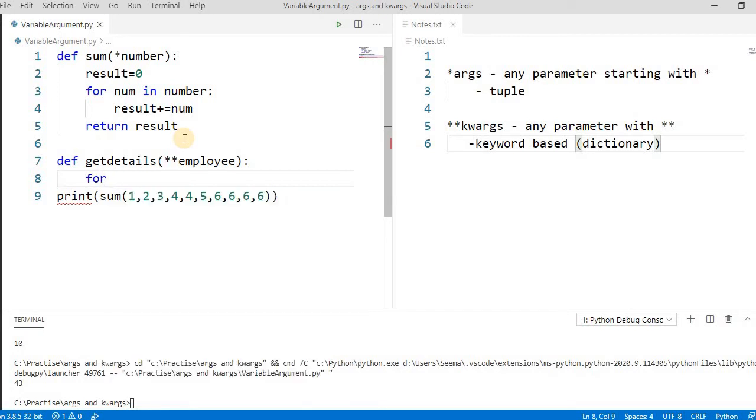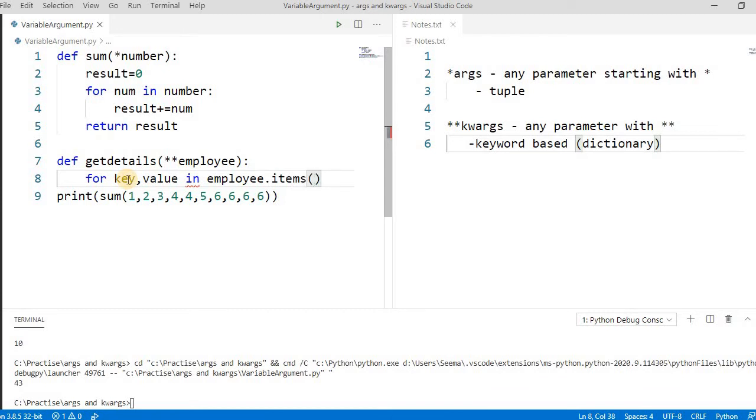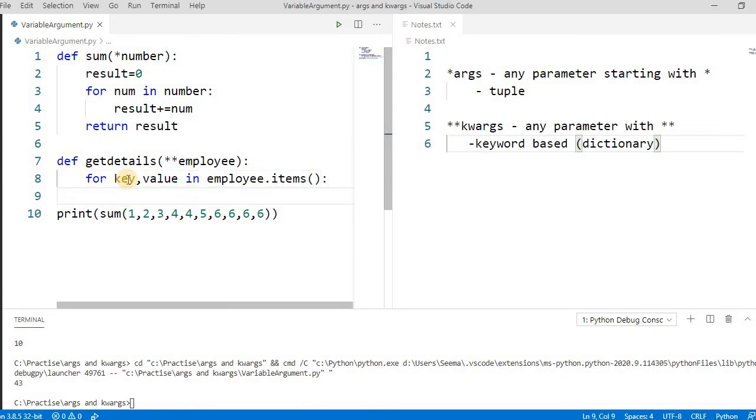We have to iterate over this because it's starting with a double star, which means it contains key value pairs. How to iterate over a dictionary, I have already discussed in the dictionary part: using items. Let's print it first.